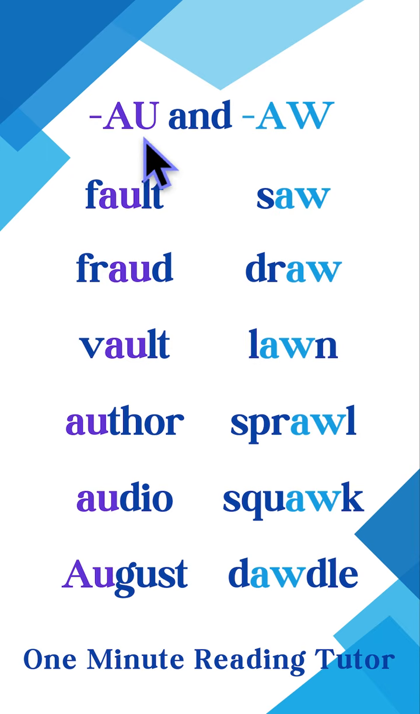The letters AU and AW both say ah. We use AU in the middle of words because we do not end English words with the letter U. AW can be used at the end of a root word or before the letters N, L, or K. There are also a few other words that use AW in the middle of the word, such as dawdle.